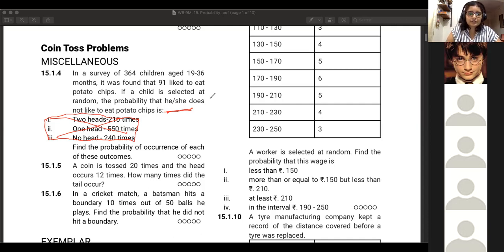Good job. So 91 like to eat potato chips, which means the rest of them don't like to eat potato chips. So the number of times favorable to the event, which is not liking potato chips, is 273 upon the total, 364. So Hani got the final answer.